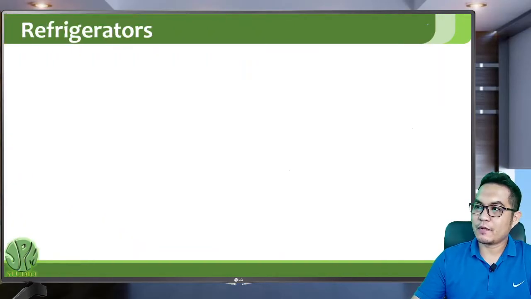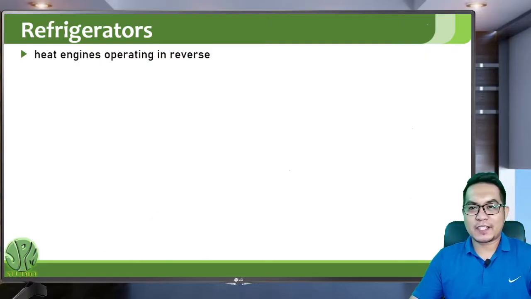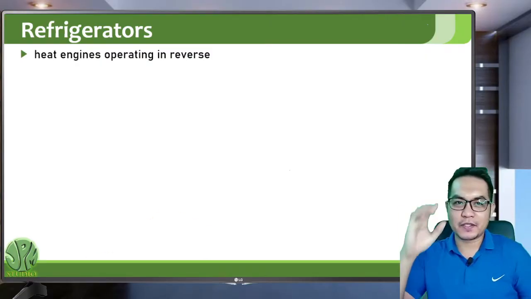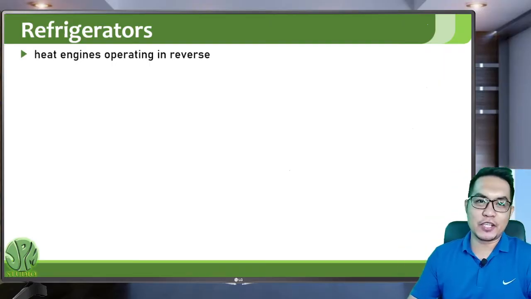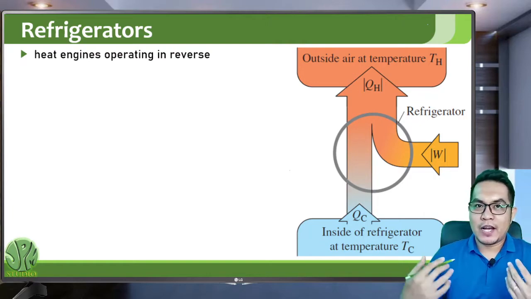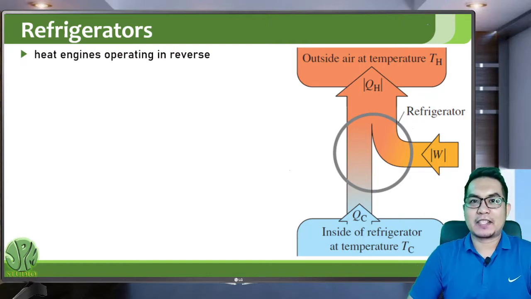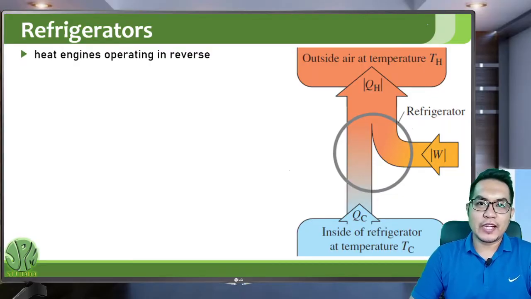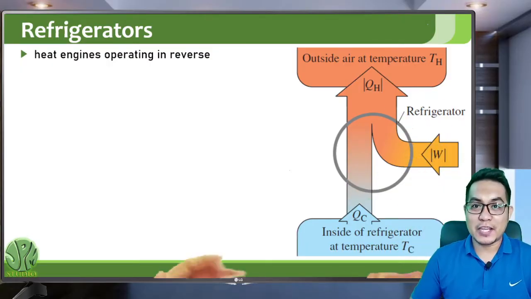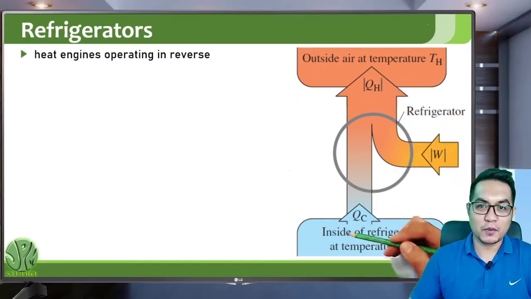So let's now go to the second statement, the refrigerator statement. A refrigerator is just a heat engine operating in reverse. According to the second law of thermodynamics, the refrigerator statement, it is impossible for heat to flow from a cooler region to a hotter region without doing work, because the natural flow of heat is from a hotter region to a colder region.